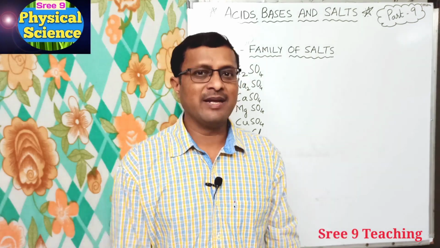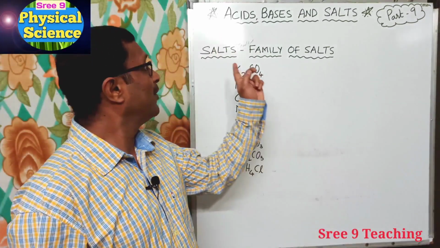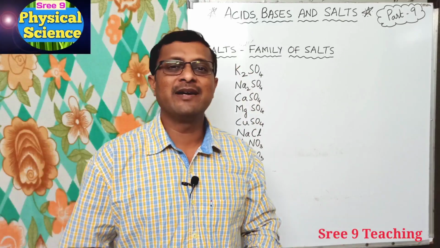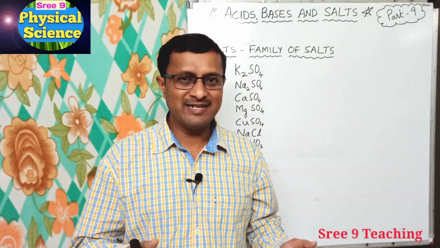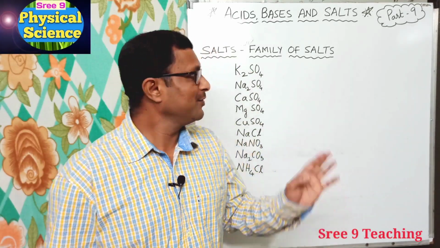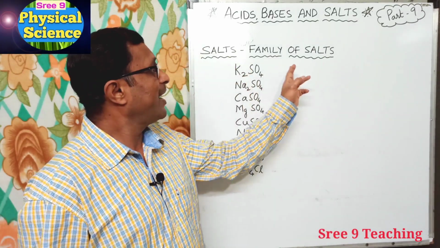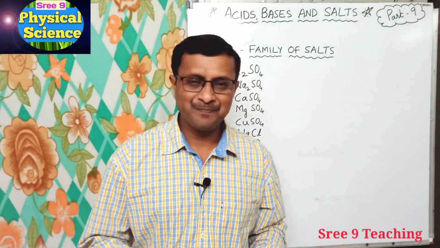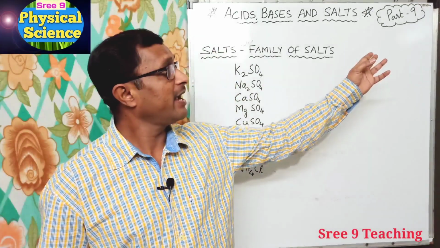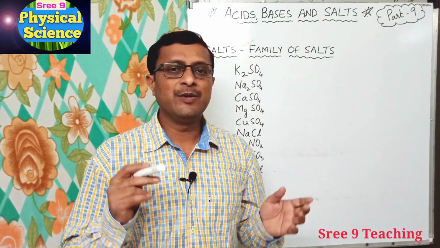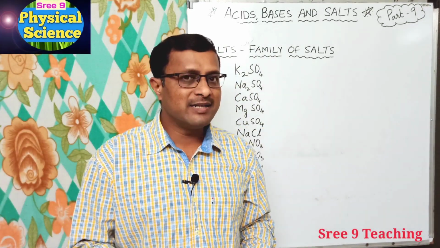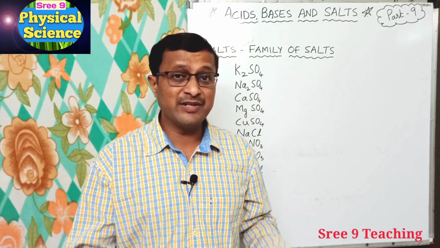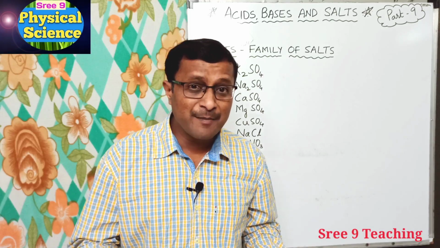Okay, now today we are going to understand about salts. So till now we are dealing about acids and bases, right? Now today we are starting about salts and family of salts, right? So today is the part 9 class. Now till now you have learnt the neutralization reaction, how salts are formed.